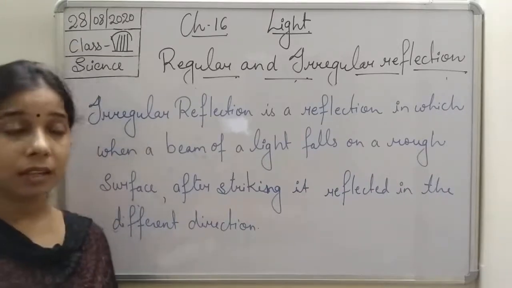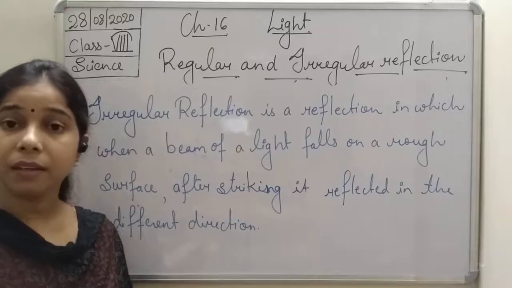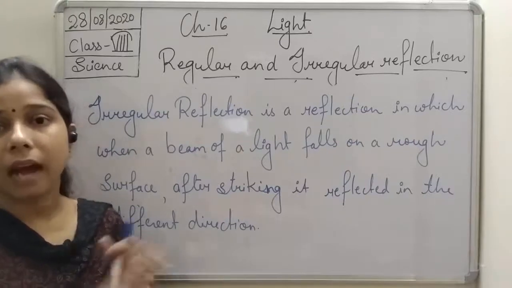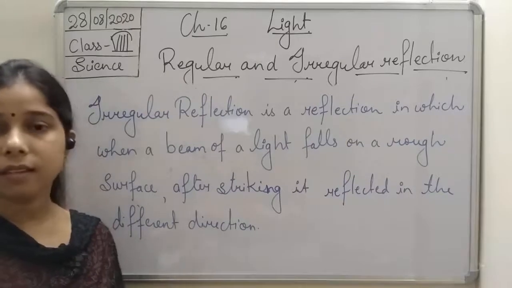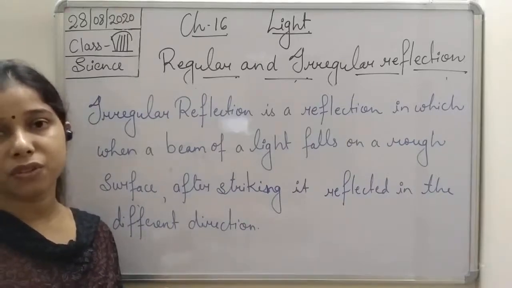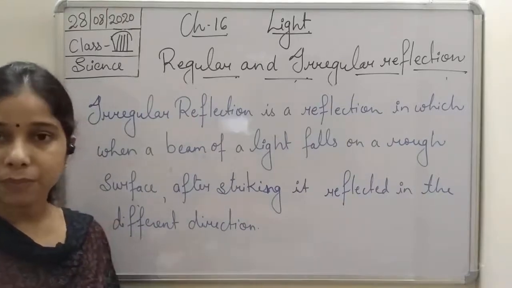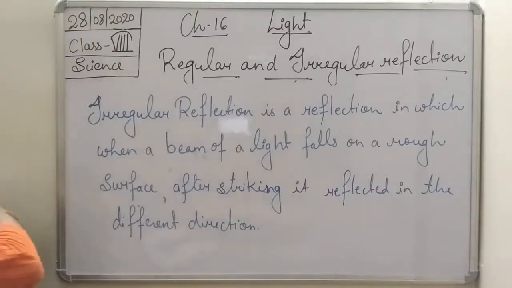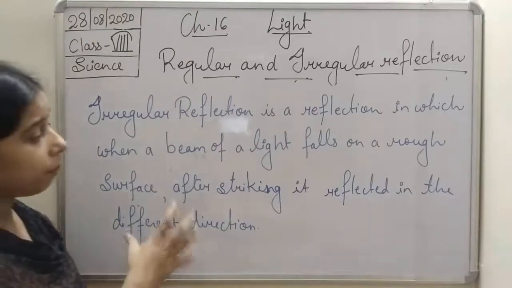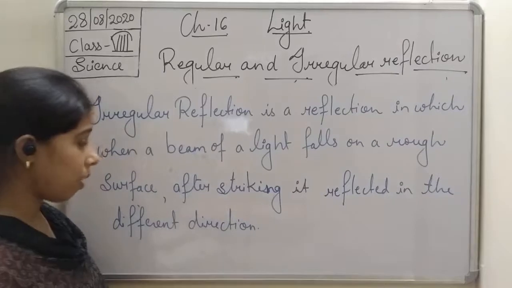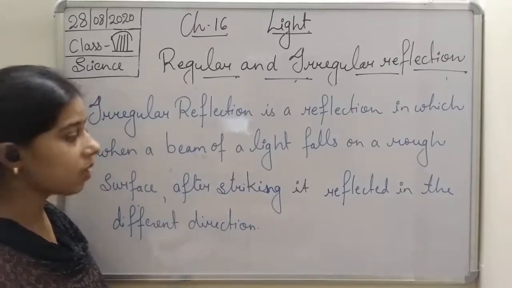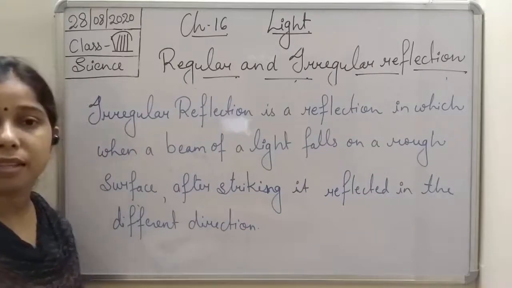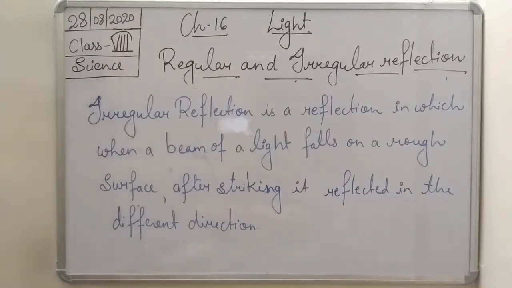So the light rays get scattered because they are moving in different directions. So irregular reflection is a reflection in which, when a beam of light falls on a rough surface, it gets reflected in different directions.